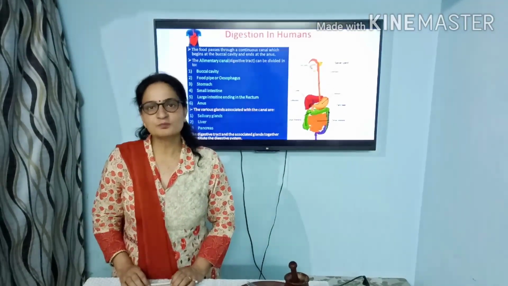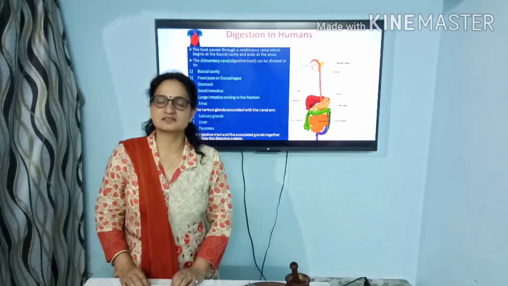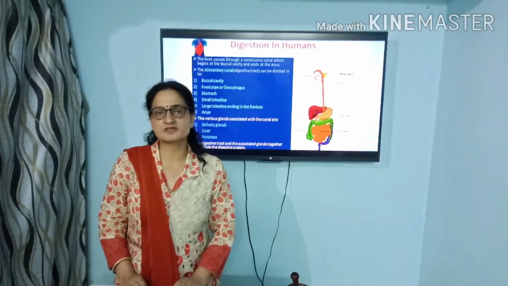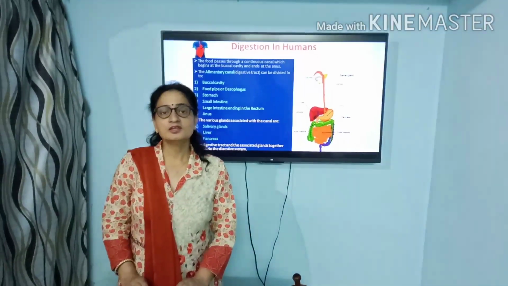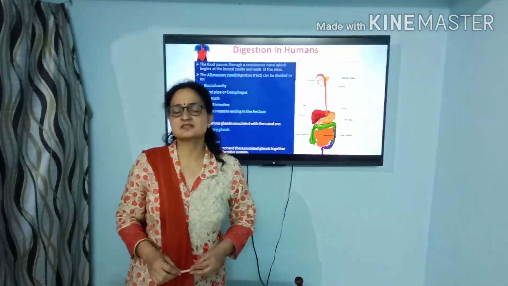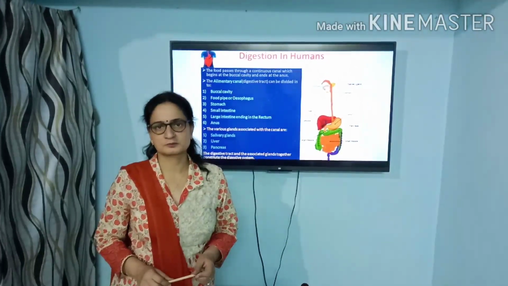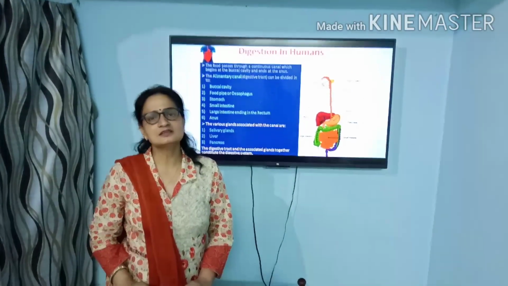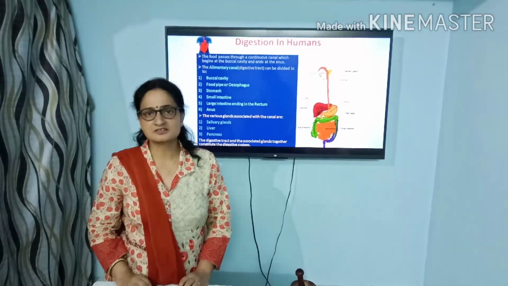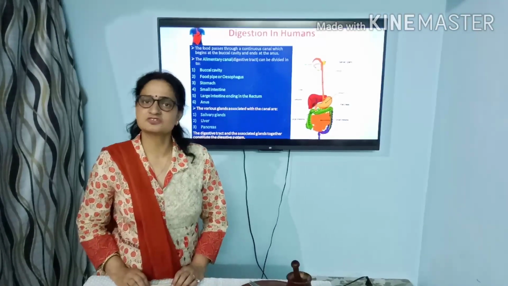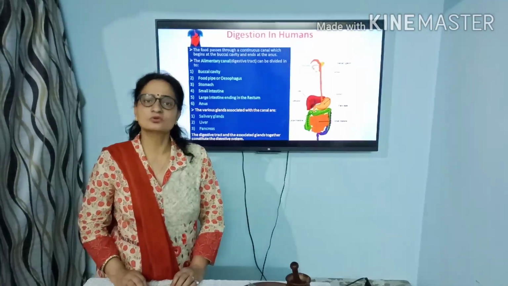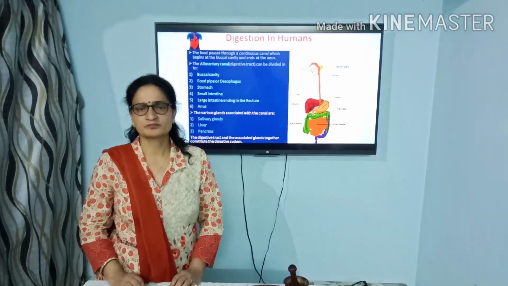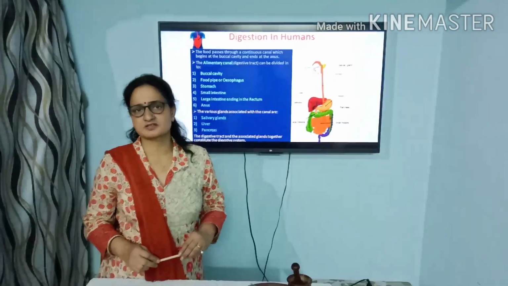Now the very important and main topic of this lesson is how digestion takes place in human beings. In human beings, digestion takes place in a long tube-like structure. This tube-like structure extends from the mouth till the anus. This tube-like structure is known as the alimentary canal. It is also known as the digestive tract. It consists of various parts.